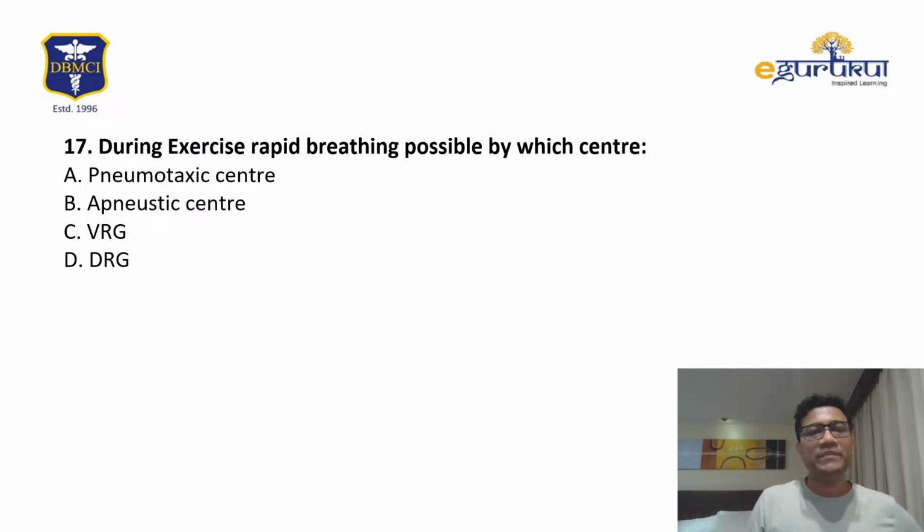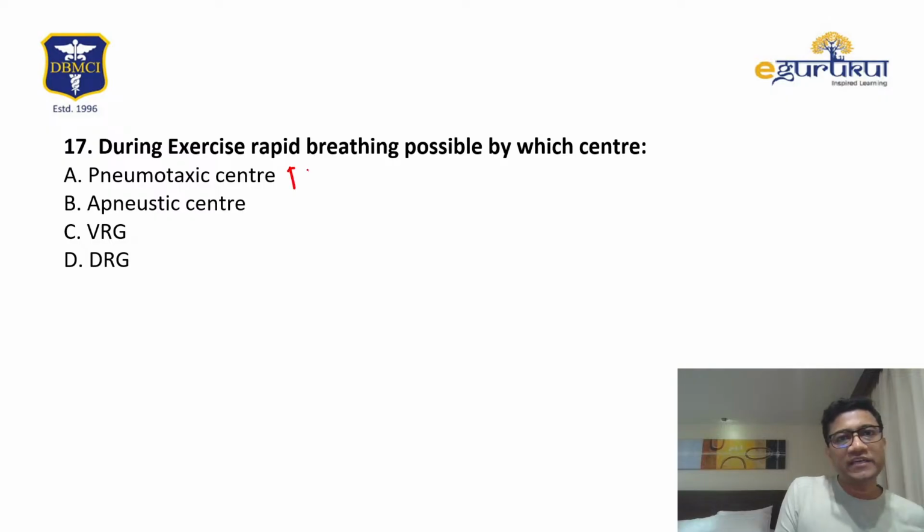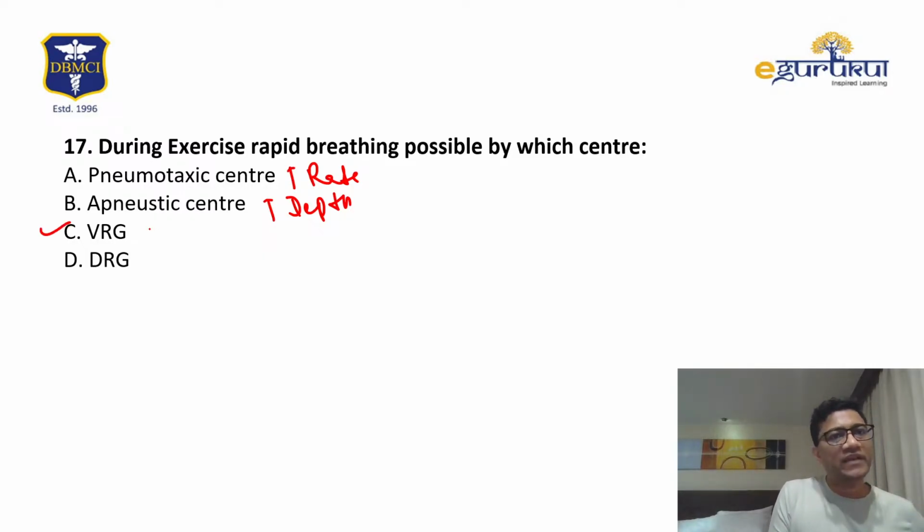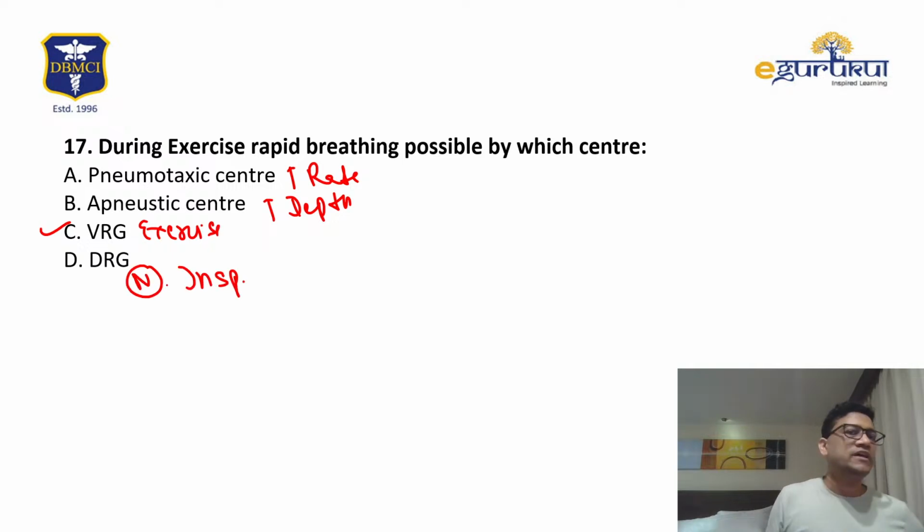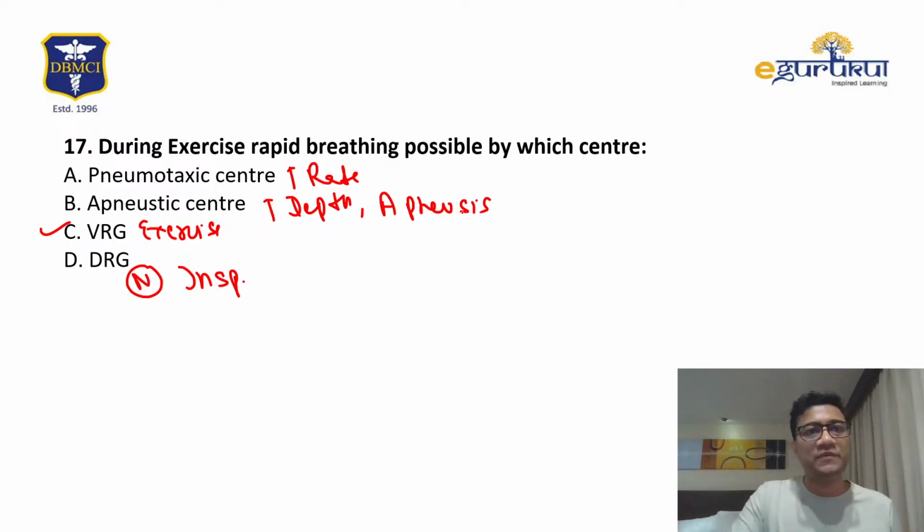During exercise, rapid breathing. Remember, pneumotaxic increases the rate of breathing. It increases the depth. VRG is the one for increased rapid breathing in exercise, and DRG is normal inspiration. So the best answer is VRG. In exercise, VRG causes an increase in the rapid breathing rate and depth. Okay, VRG. It also causes apneusis, where respiration can stop for some time in inspiration.